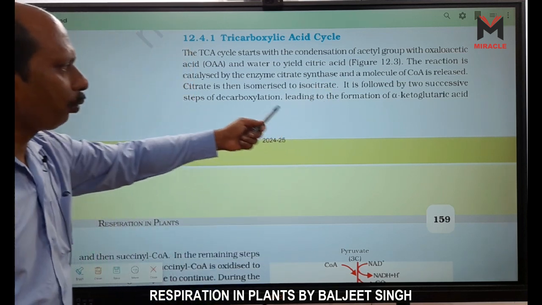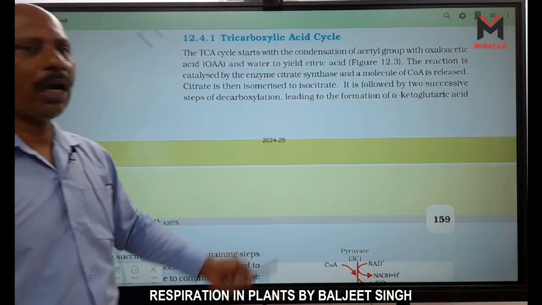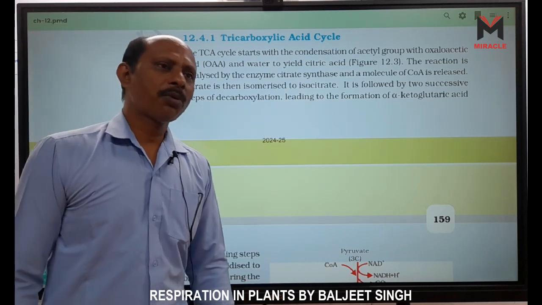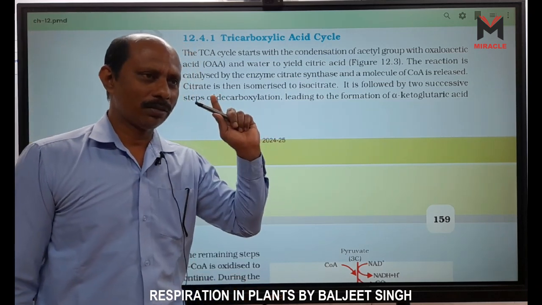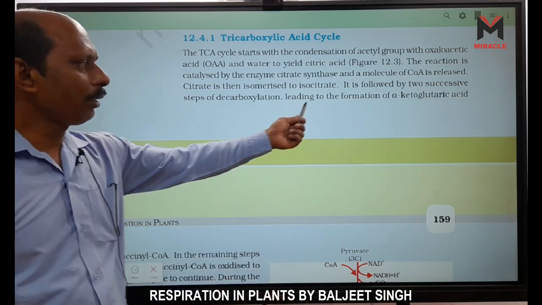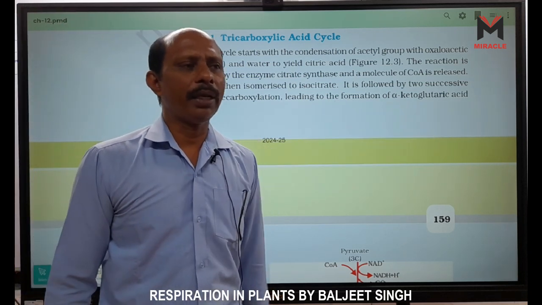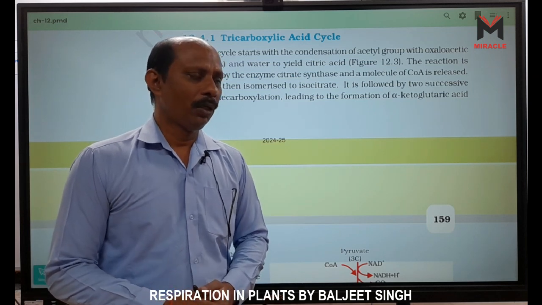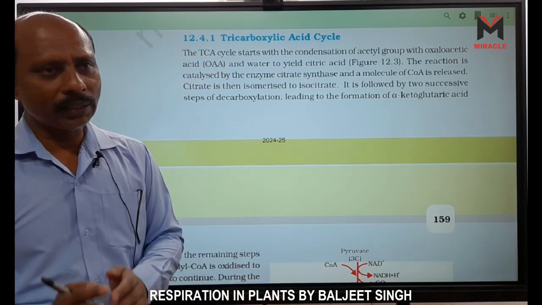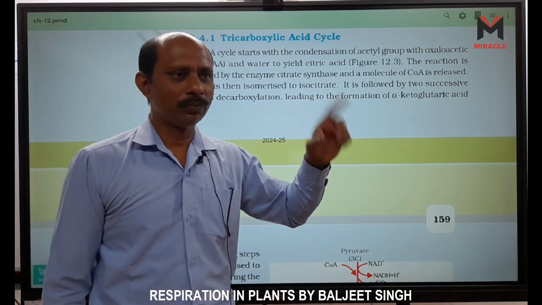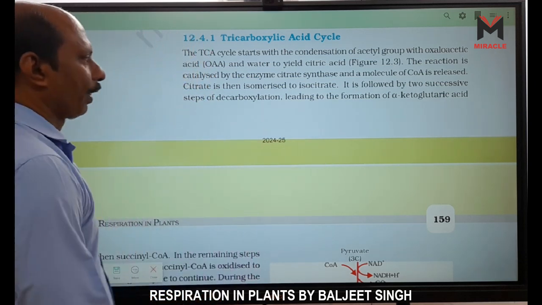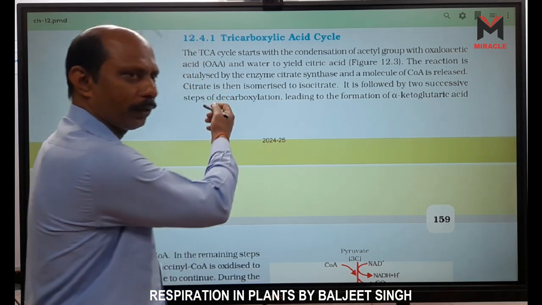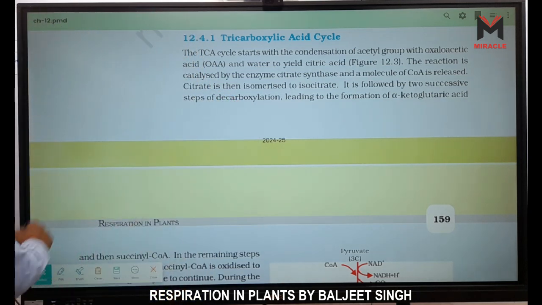It is followed by two successive steps of decarboxylation. Decarboxylation means CO2 is released, right? Leading to the formation of alpha ketoglutaric acid, the intermediate molecule. So before the formation of alpha ketoglutaric acid, we release one CO2, right? So what happens here? Look, citric acid is formed, then cis-aconitic acid is formed.